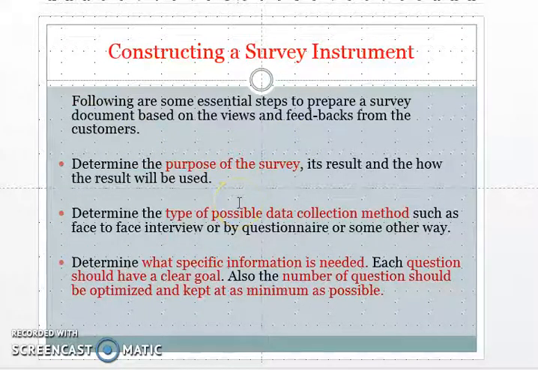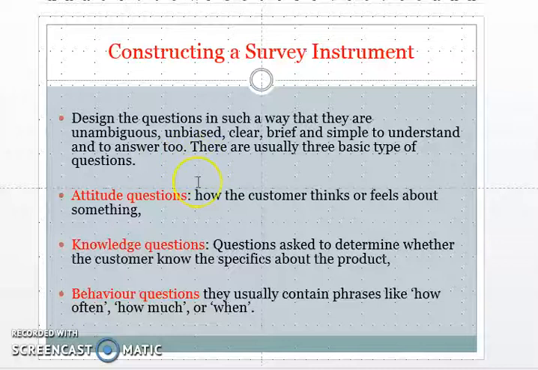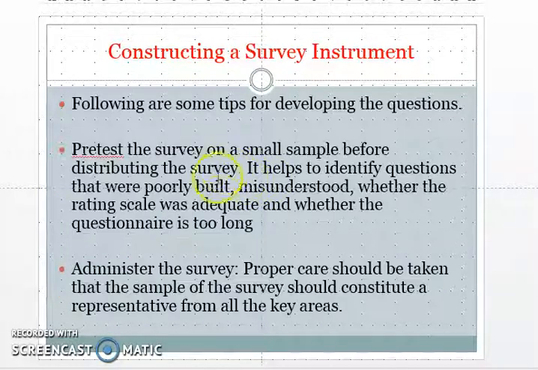For the customer survey, there should be a purpose of the survey, the type of data collection method should be decided, and the specific information needed should be defined. Each question should have a clear goal, and questions should not be too many. With minimum questions, you have to get maximum information from the customers. The customers should be identified to assess their attitude questions, knowledge questions and behavior questions. And the survey is conducted and customer